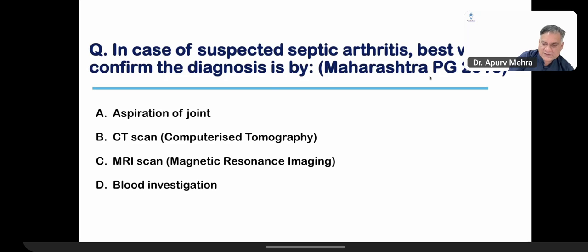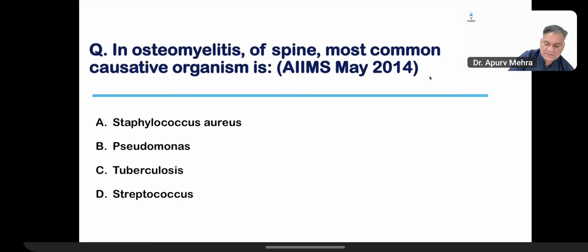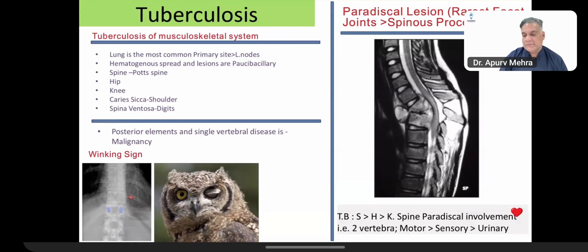How will you prove it's an infection? Aspiration and grow the culture. Aspirate and grow by culture sensitivity. Correct. Next. It's not TB, son, it's Staphylococcus. Whatever comes in ortho, understand that the king of orthopedics is Staphylococcus. Next. Tuberculosis of the bone and joint starts from the lungs.